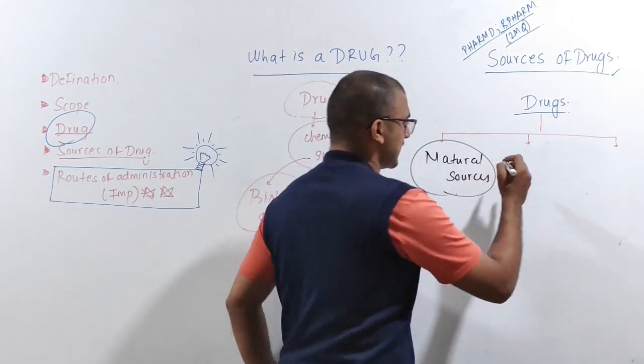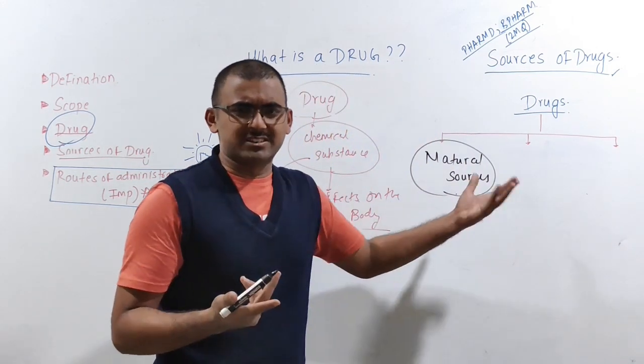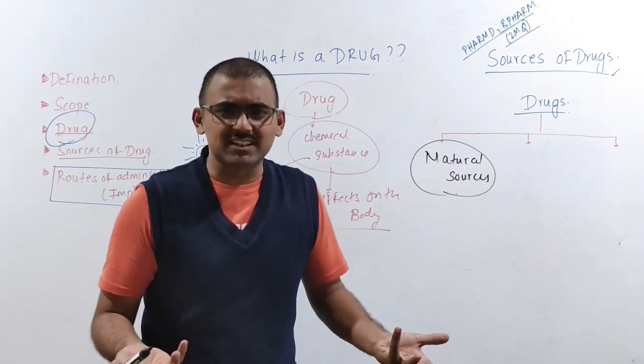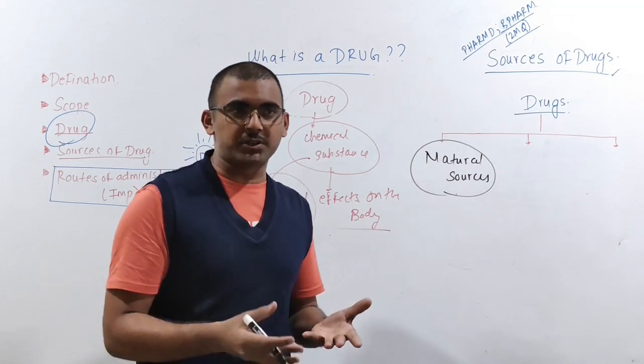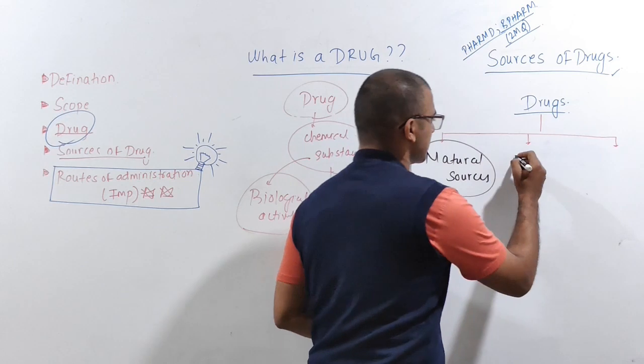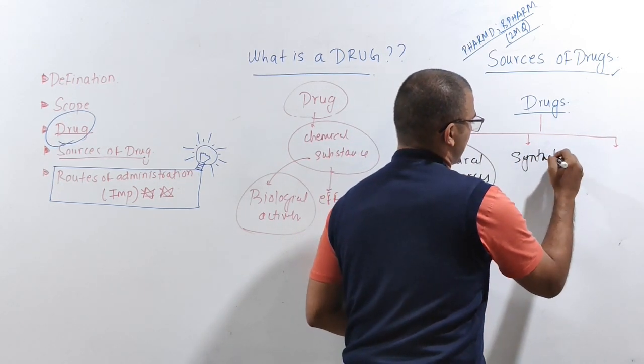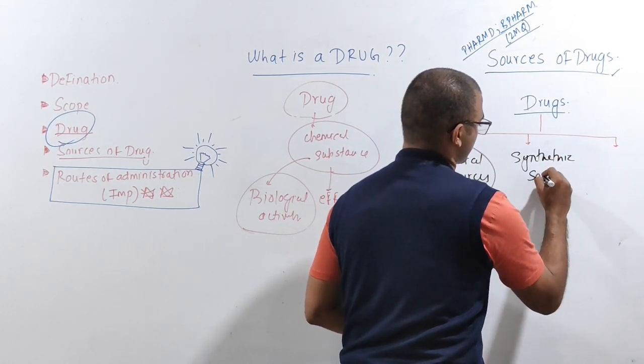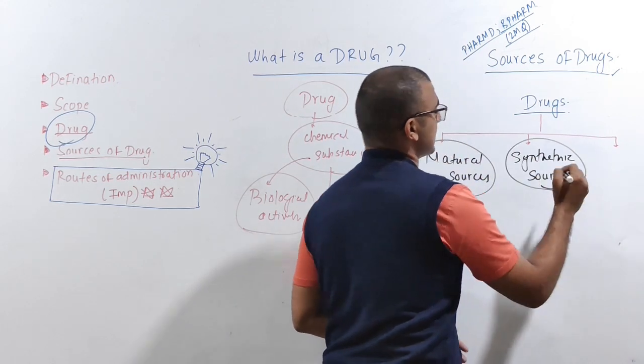The next one is the one that you prepare. Obviously, it's the opposite, right? Natural, unnatural. That means synthetic. You are going to get that particular drug from the factories or from the laboratories. This will come under the synthetic category. These are your synthetic sources.